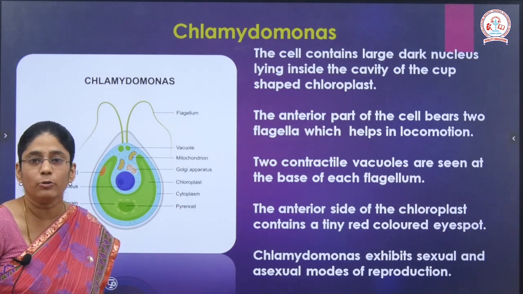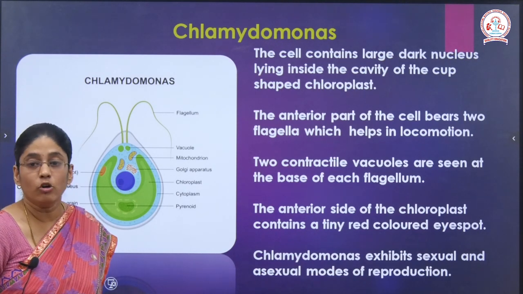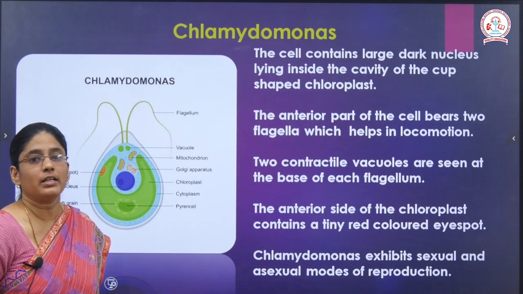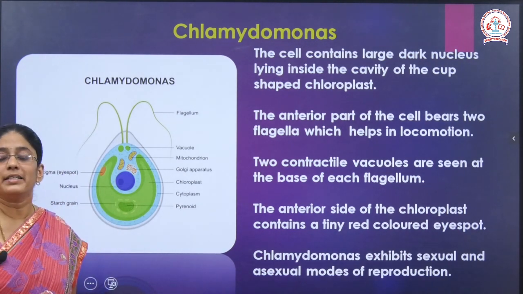Chlamydomonas belongs to the unicellular algae. What is the mode of reproduction here? It has two modes. It can reproduce both by sexual and asexual methods of reproduction.